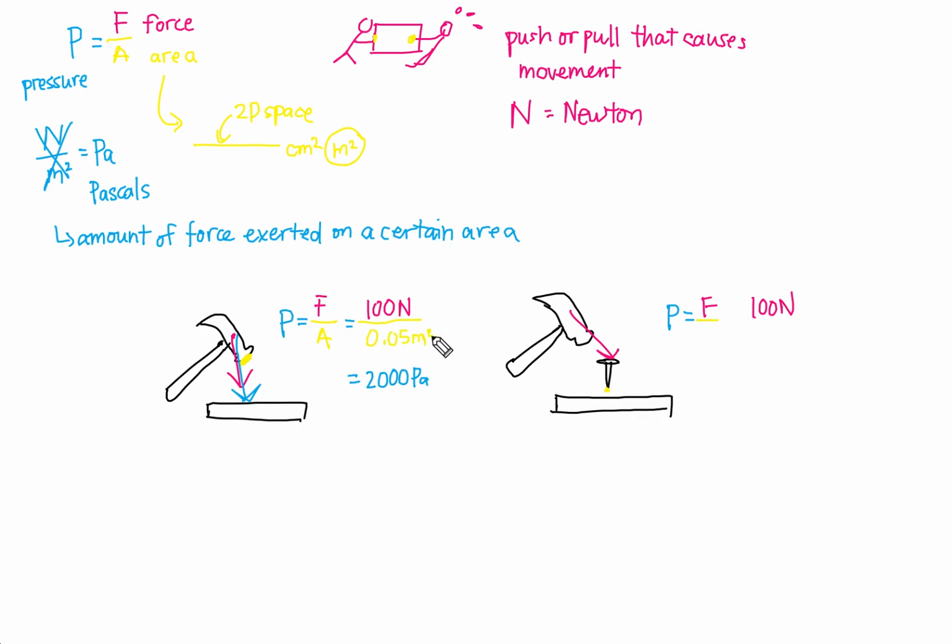But again, certain amount of force, same force, okay? Much smaller area. So I'm going to show you the math for that part. So again, force divided by area. Force, this force is still 100 newtons, divided by area. This time the area is much smaller, so I'm going to choose a smaller number, maybe 0.0001 centimeters squared, okay?